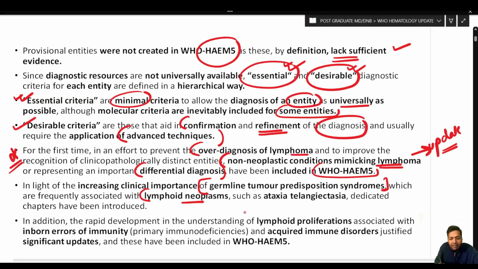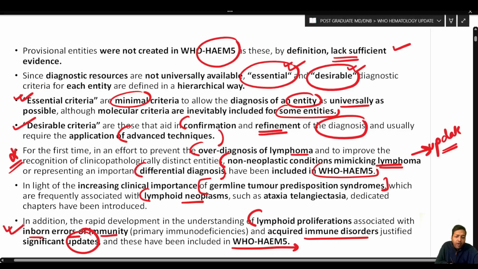In addition, rapid development in the understanding of lymphoid proliferations associated with inborn errors of immunity, that is primary immunodeficiencies, and acquired immune disorders justified significant updates, and these have been included in the 5th edition of the WHO. So a lot of updates have been made in lymphoid proliferations associated with immunodeficiencies, and we will see that in the later half of the video.